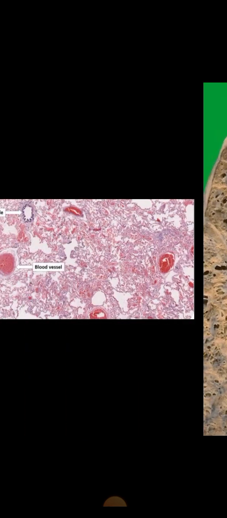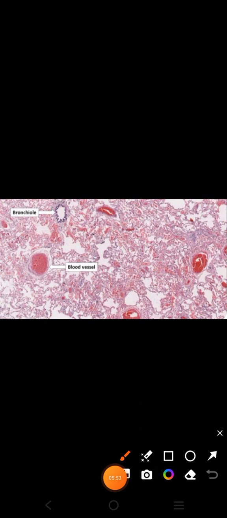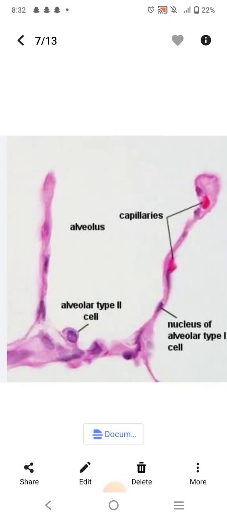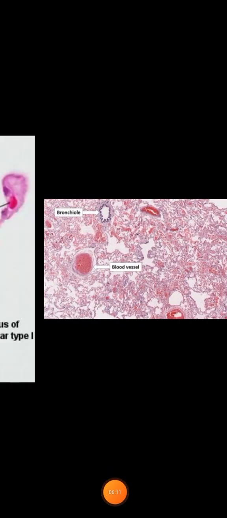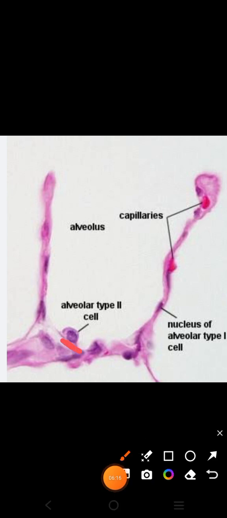In the case of microscopic morphology, first understand what a normal lung looks like in a histology diagram. Here you can see the alveolus, the blood vessels or capillaries, and the bronchiole. This is another picture where you can see the alveolus. Just like here, this was the alveolus, and then the alveolar type 2 cells are present here, and capillaries are also present here.